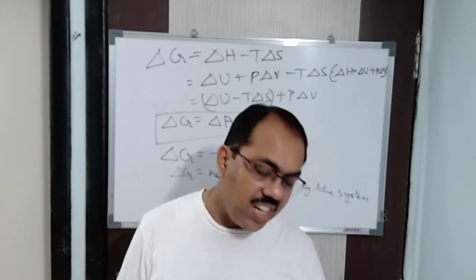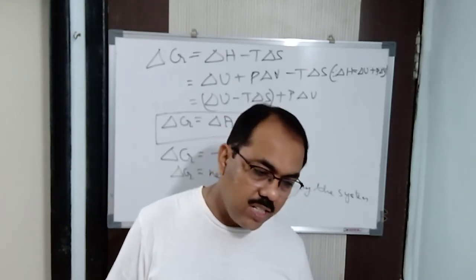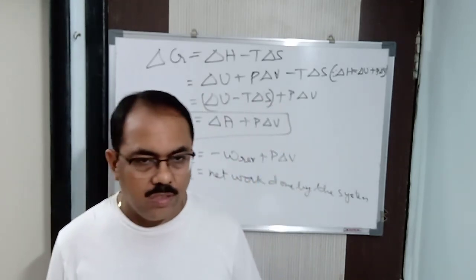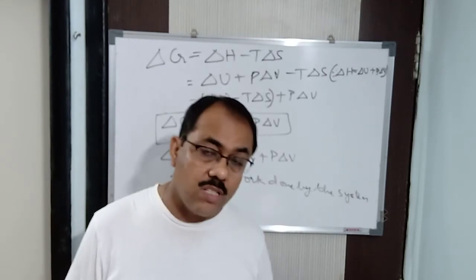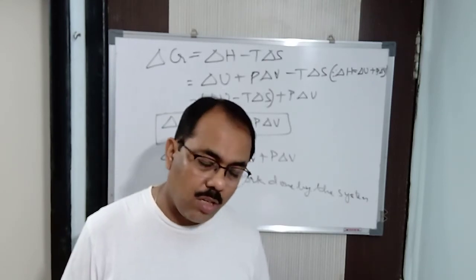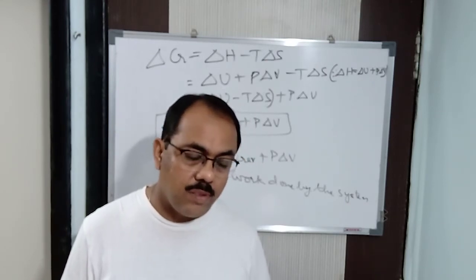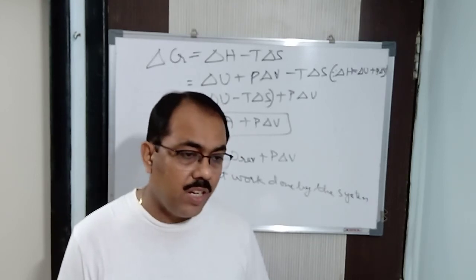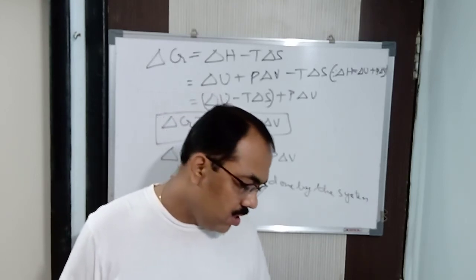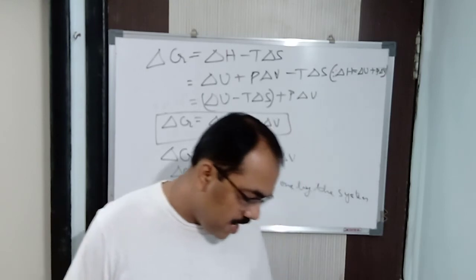Now, the standard free energy change, how do we calculate it? Standard free energy change is delta G naught, which is equal to the final Gibbs free energy minus the initial Gibbs free energy. That will give you the standard free energy change.